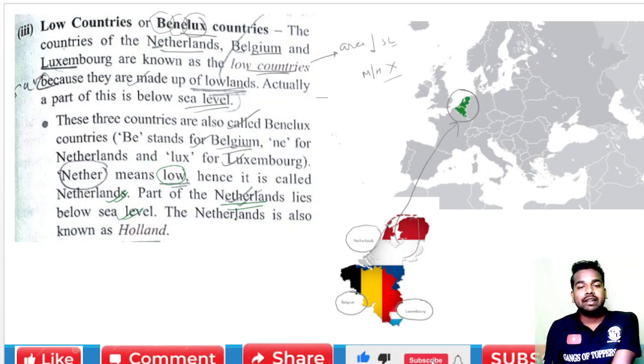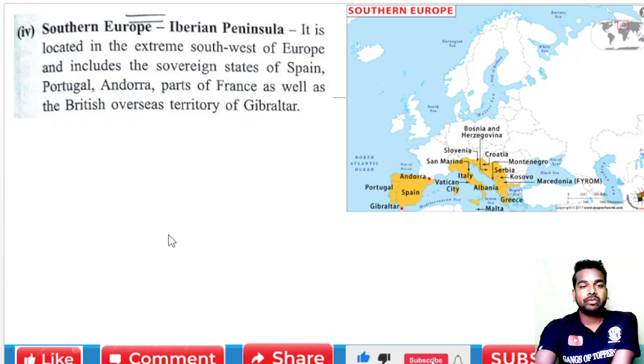And Netherlands is also called Holland. So we have to understand this. Netherlands is also called Holland. So this can be a question: Netherlands is also called by what name? That is Holland.